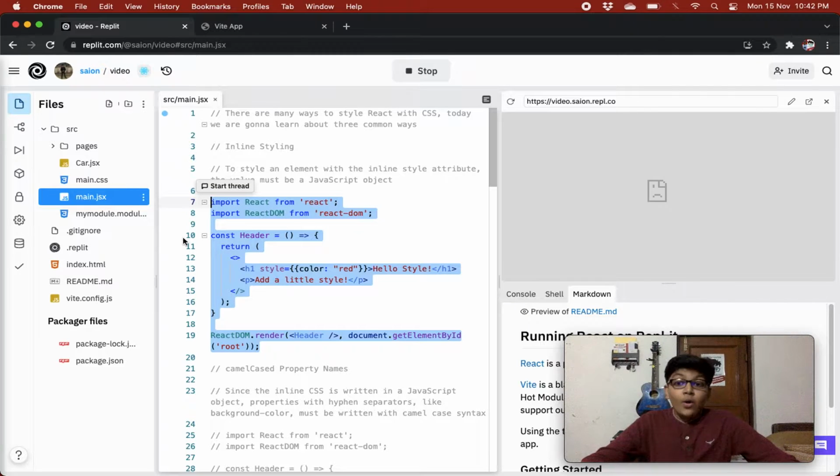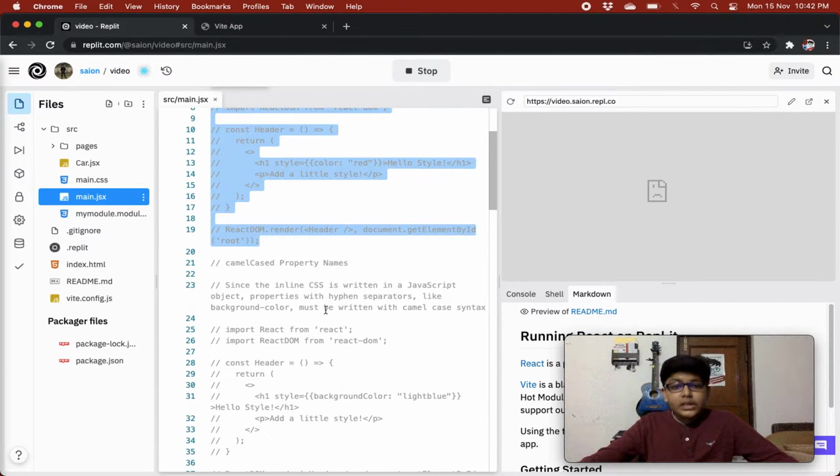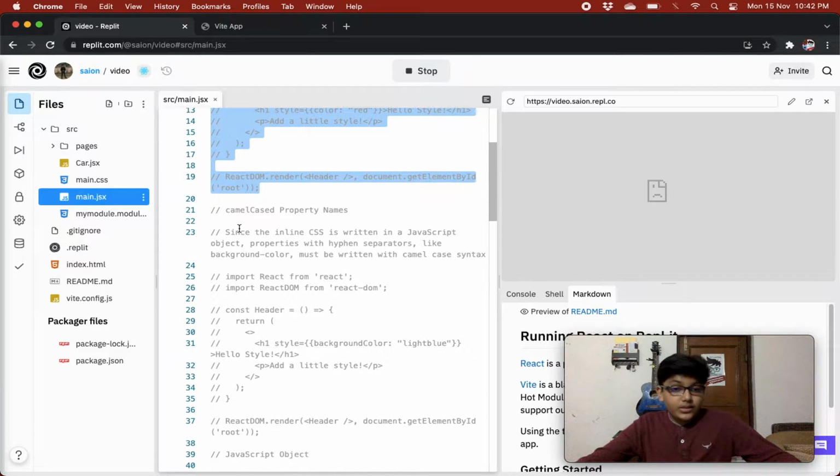Very, very cool. Now, camel case property names. Let's read what this is saying. Since the inline CSS is written in a JavaScript object, if you know how to style HTML elements using JavaScript, it is like document.getElementById, an element, dot style, and dot any property. And for a property like background color, we write it in camel case in JavaScript to style the background color.